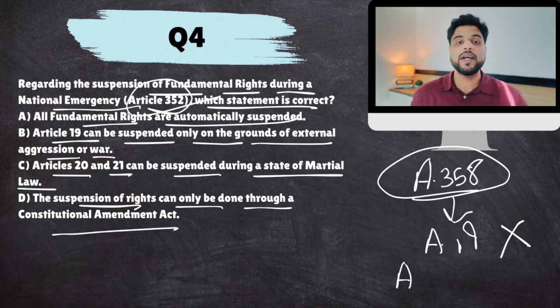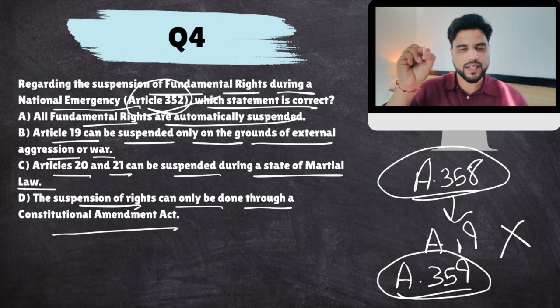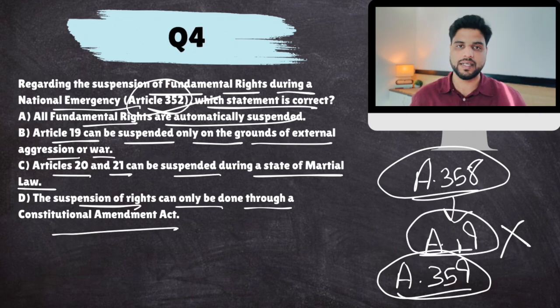If you want to suspend all the other fundamental rights, there is Article 359, which says that President, by a proclamation or by a presidential order, can suspend any other fundamental right, which those fundamental rights would be written in that presidential order. So President can do it, but they are not automatically suspended. Only Article 19 is automatically suspended. So first statement is false.